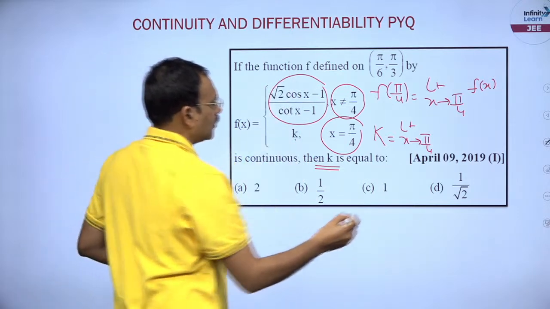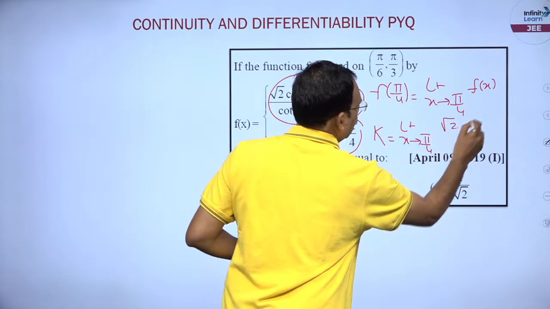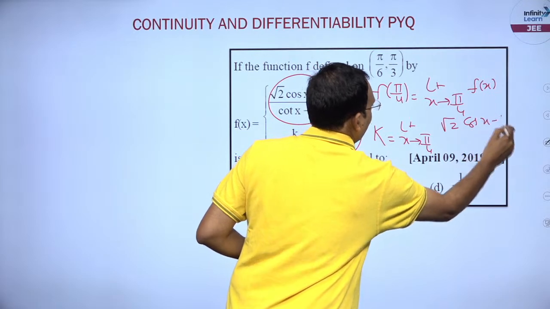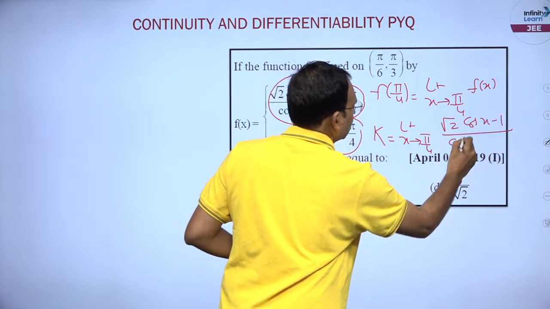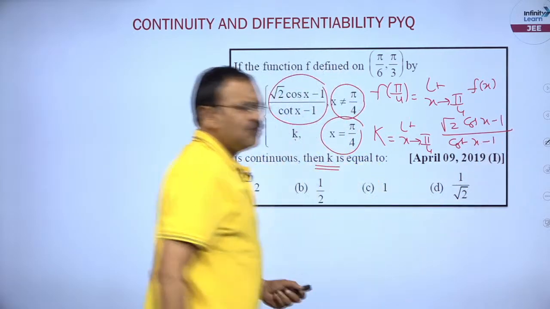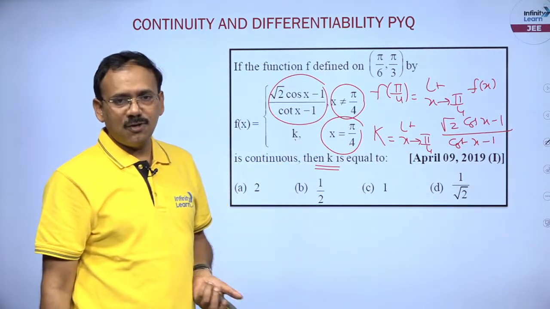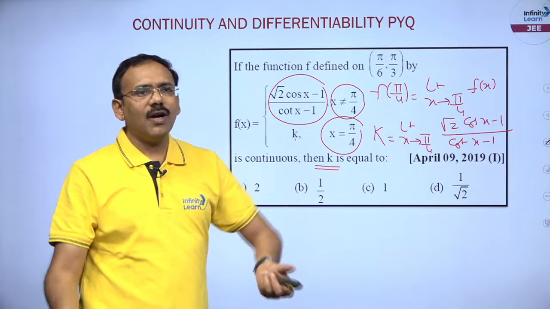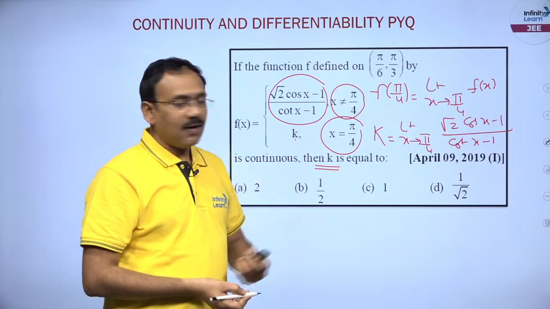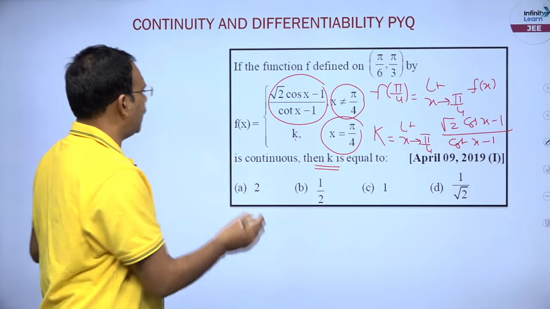So root 2 cos x minus 1 by cot x minus 1. This is a simple limit, put x is equal to pi by 4, you will get 0 by 0. It is simple. Why can't we go with L'Hospital's rule? What is the limit, friends?